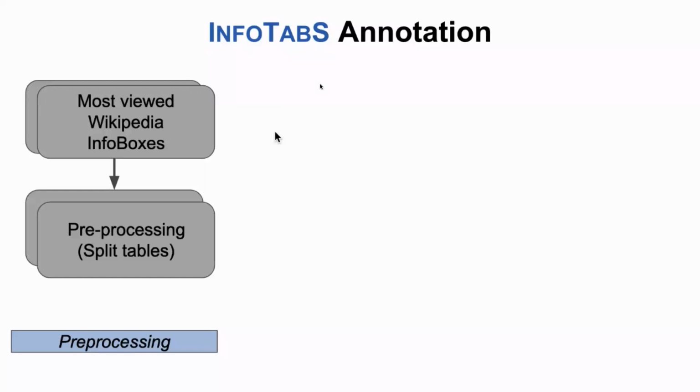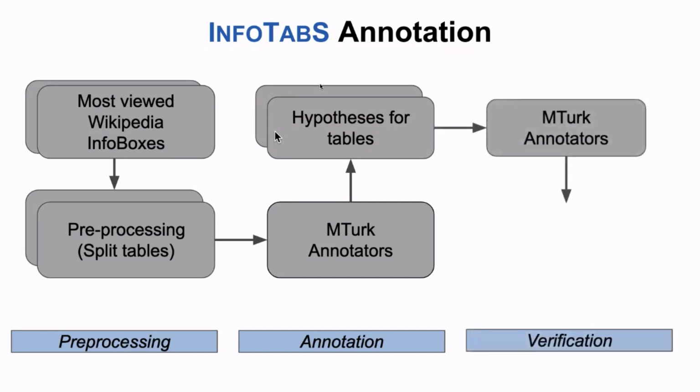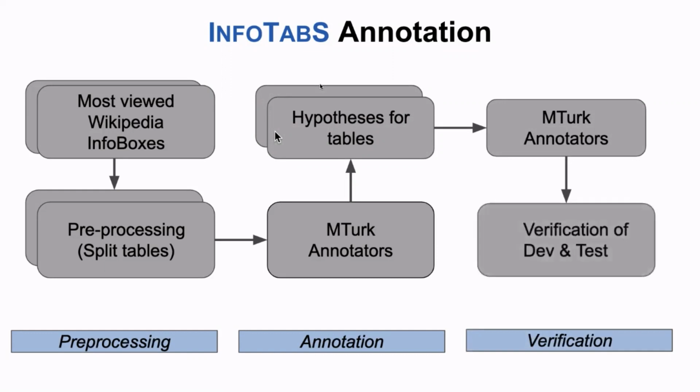Now we move on to the annotation process, where we give each table to an annotator and ask them to write three sentences: one which is true, one which is false, and one which cannot be determined. Once we have all the hypotheses for the tables, we also do a verification part where we take some of the tables and corresponding hypotheses, basically table-hypothesis pairs, and ask five annotators whether this pair is actually entail, contradict, or neutral. We did this verification for the development and the test sets.